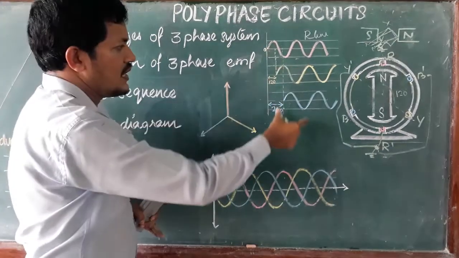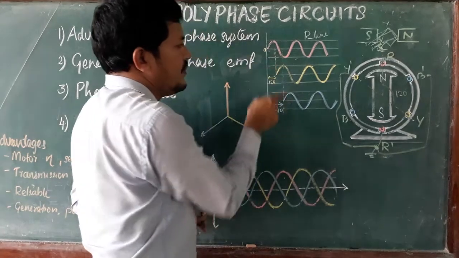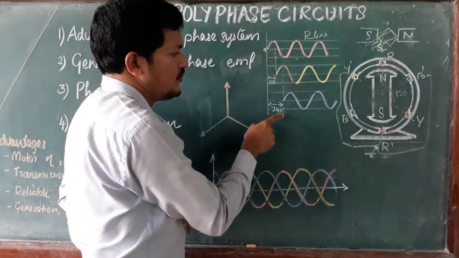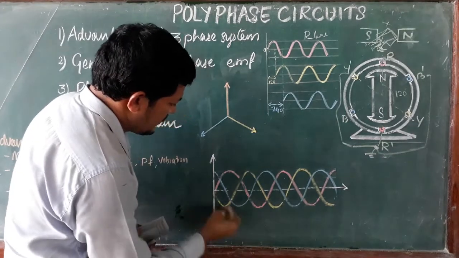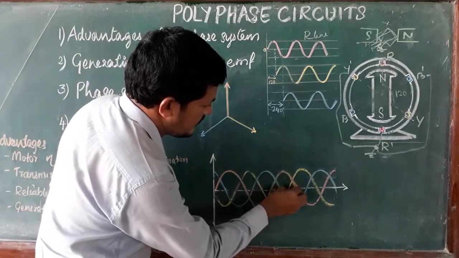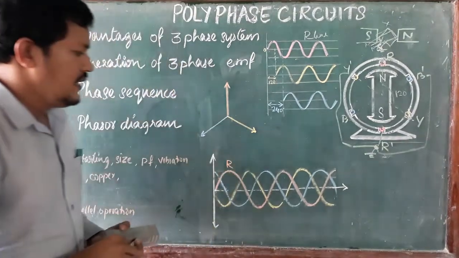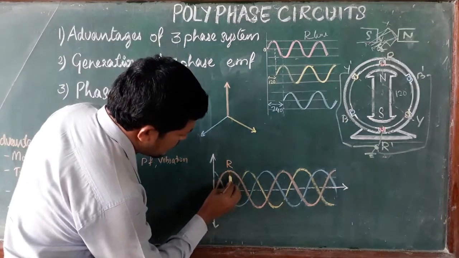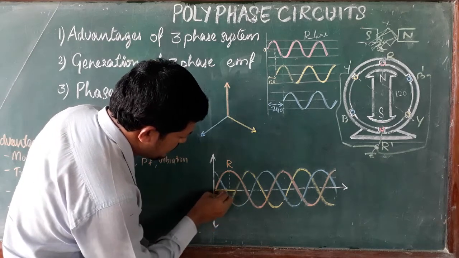So the waveforms are like this. Considering individual coils, we can get the EMF waveforms like this. We can convert these individual waveforms into a total waveform. It looks like this. See, the R phase waveform started at 0, goes high, then negative peak, positive peak, negative, positive, like this it goes on. So R phase. Clear. After 120 degrees, the maximum happens at 90 degrees, so this much is 90 degrees, and this much is 120 degrees.